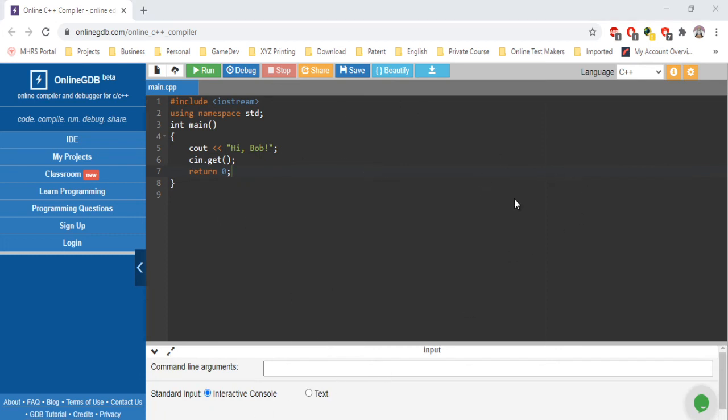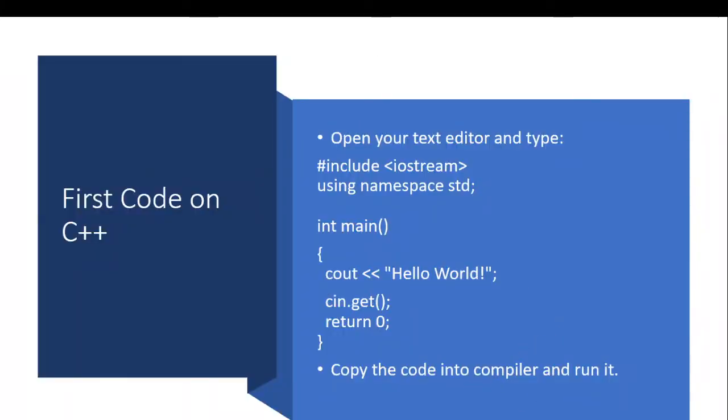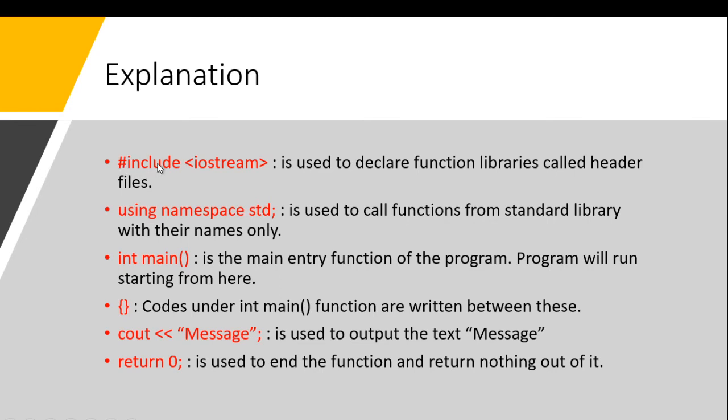Okay, let's get back to why we did these things. First thing, hashtag include iostream is used to declare function libraries called header files. This is a function library, and you just need those function names, like the cout that we were writing, and other stuff. And using namespace std, that cout and cin are in this particular library.